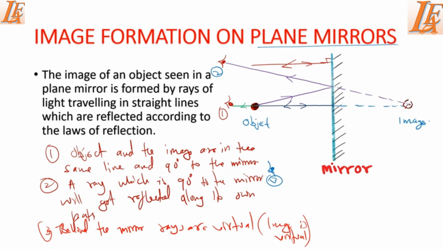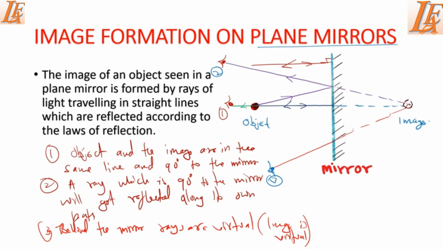And then person 3, who is down here, will also see the image as if the ray is coming from behind the mirror where the image is. If I use a red ink here, this ray could have come into this eye like that, but this person will see as if this ray was coming from behind the mirror.